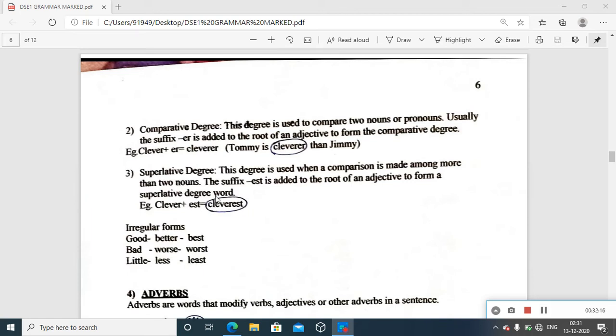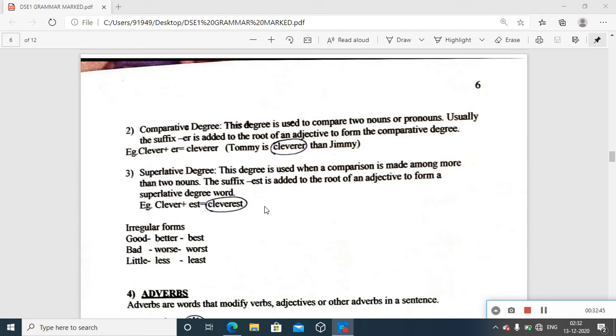And see how it happens. You sometimes talk about the cleverest girl in the city, the cleverest boy in the class. In that case, you're comparing more than two nouns, and you talk about the superlative, the highest possibility. Here, sometimes we refer to the highest mountain, the longest river.